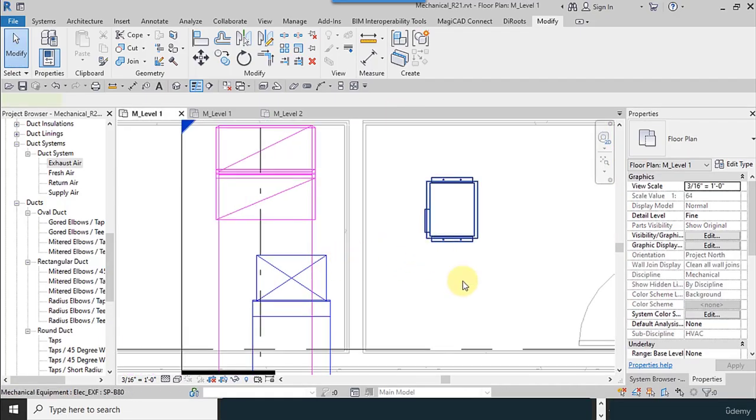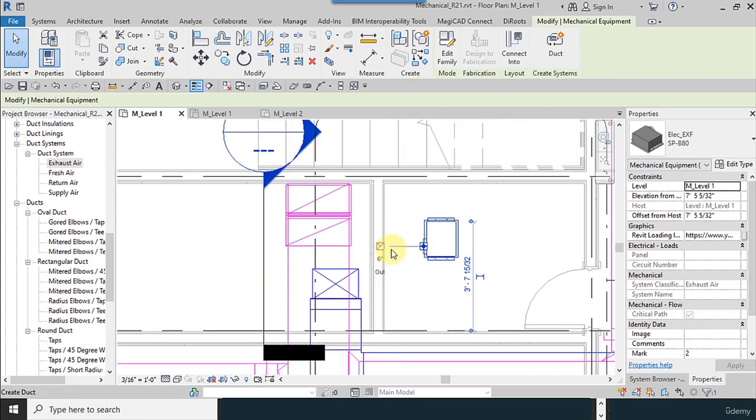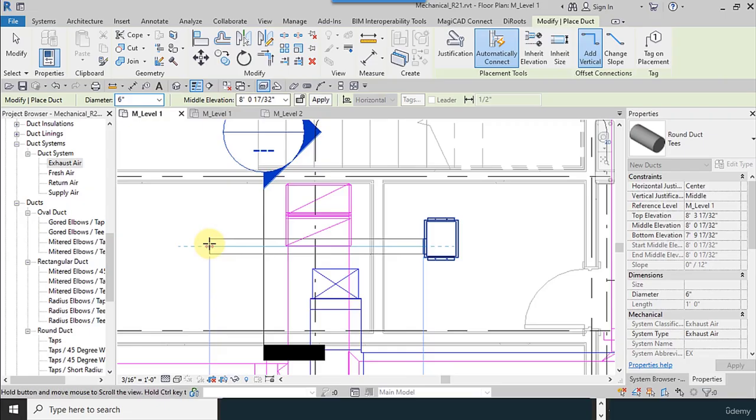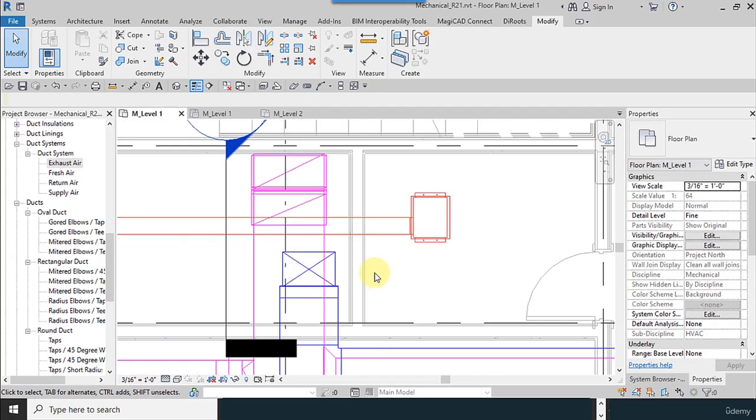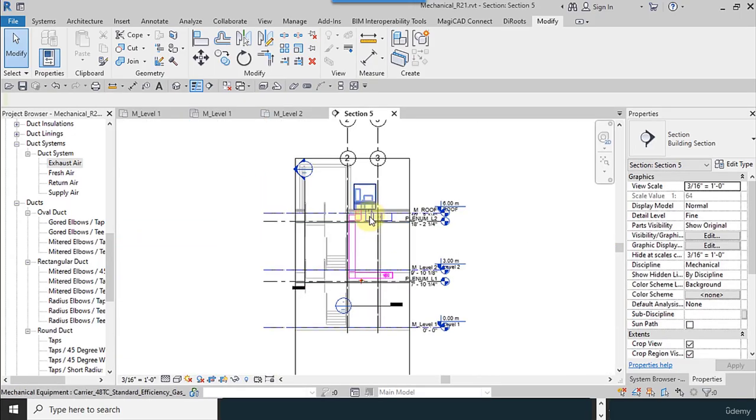And usually the diameter of the exhaust fan is about 6 inches. I extend it to the left, but I need to check it to prevent clashes.